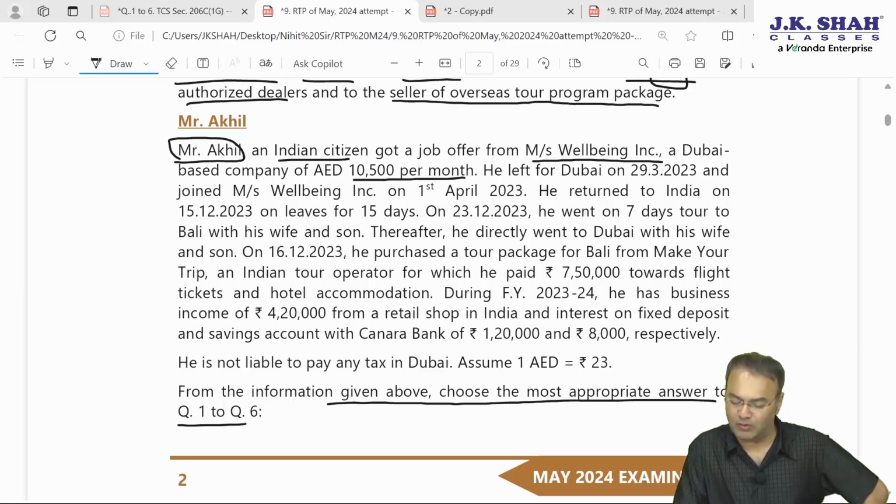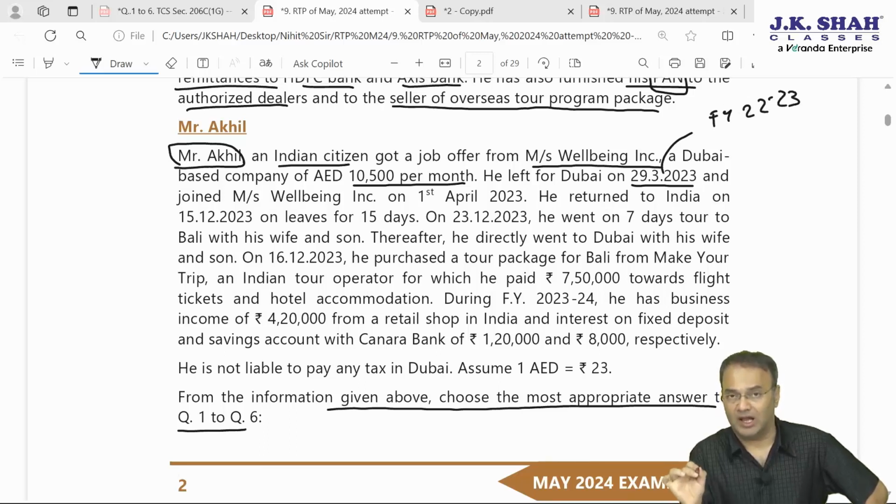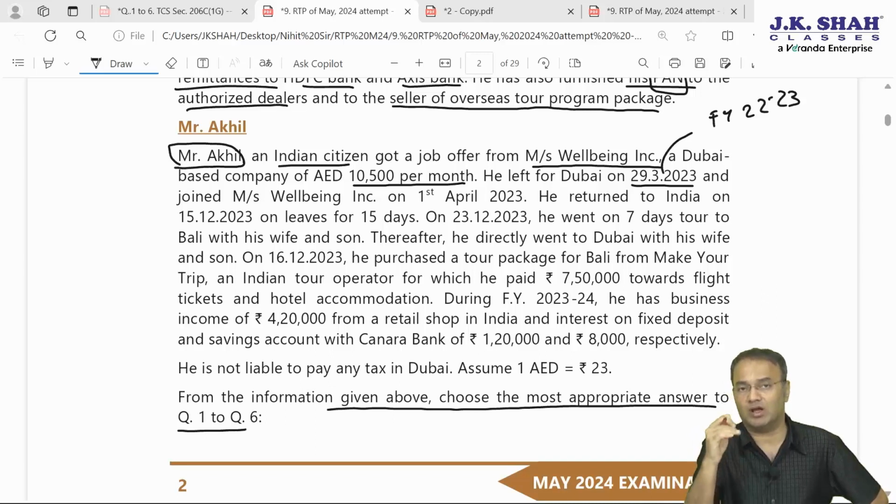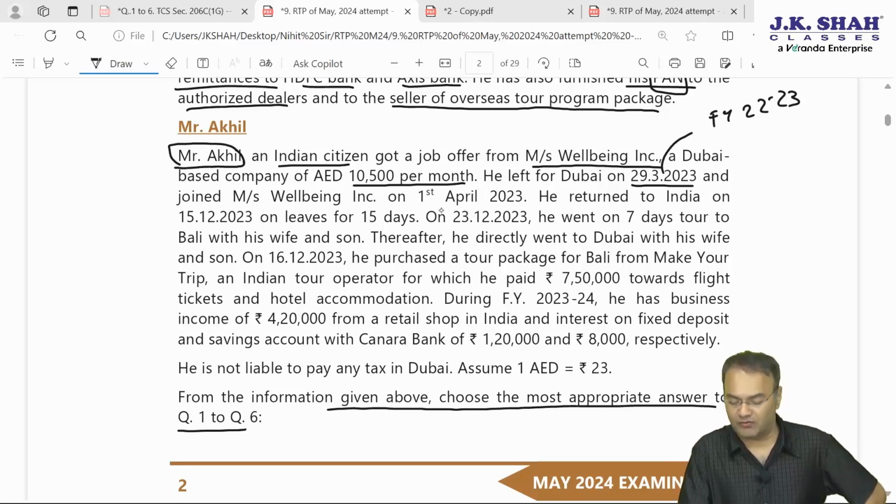He left for Dubai on 29 March 23, that means in financial year 22-23, last year. Assuming current year, he is out of India. And he joined Messrs. Wellbeing Incorporation from 1st April 2023, that is financial year 23-24, AY 24-25.